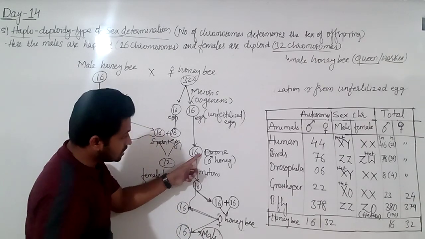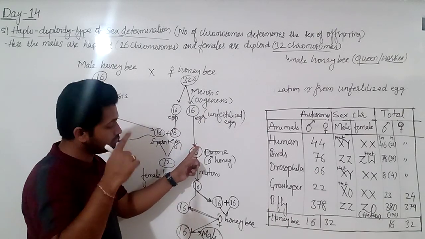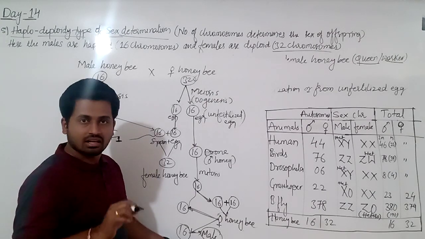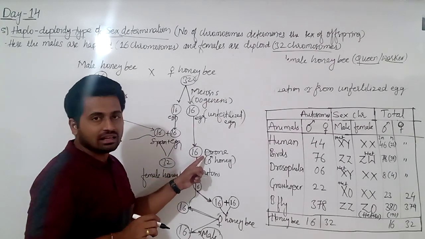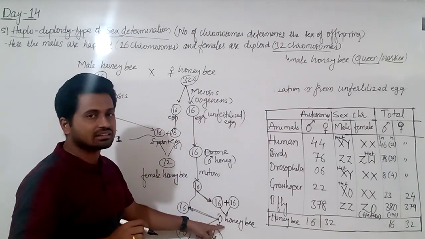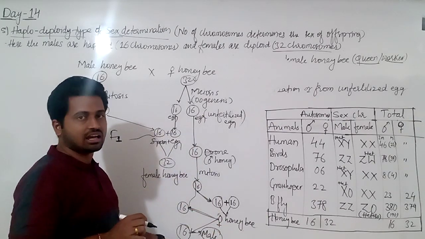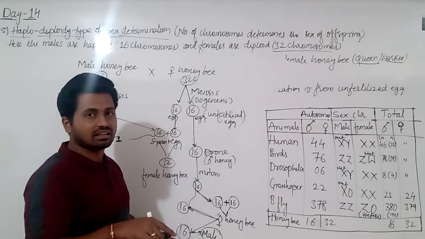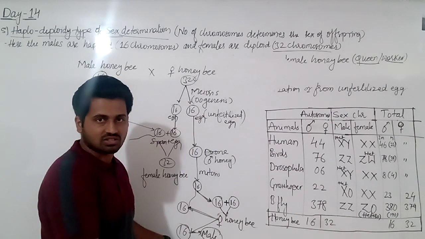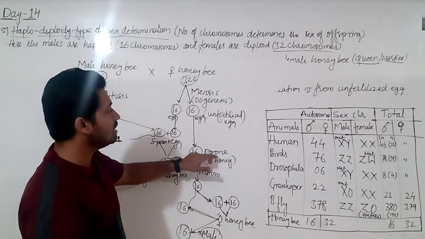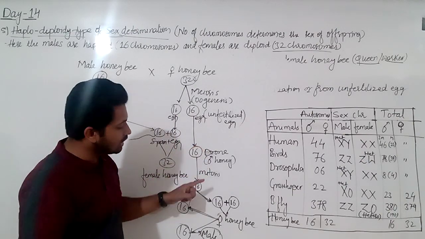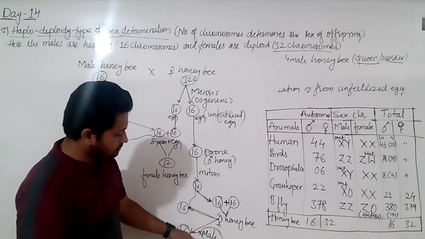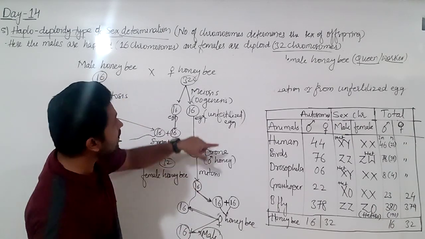Now it means this male doesn't have a father and hence can't have a son, but he can have a grandson, isn't it? He can have a grandson because this male, this daughter, from him a daughter is formed by fertilization. That daughter's unfertilized egg gets converted into a male. So when this male, daughter, son comes, it will be a grandson, isn't it? Grandson, that is one. So listen here, the male doesn't have a father and hence can't have a son, but he can have a grandson because he has a grandfather.